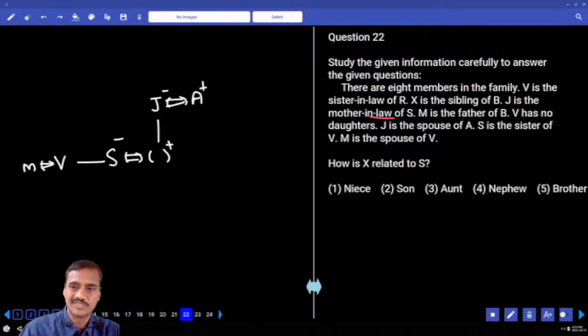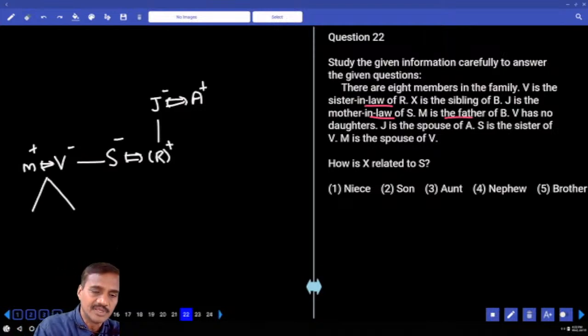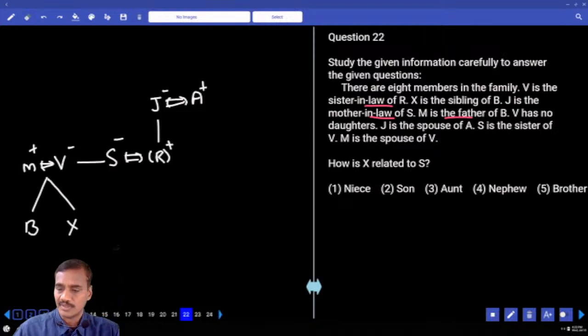Then 1, 2, 3, 4, 5, 6 were there. V is the sister-in-law of R, which means V is a female and M is a male. Then R is here. X is the sibling of B, and M is the father of B, so B is here, then X will be here. Then males. Why males here? As V has no daughters, both the persons are sons. Now this is about 22 and 23.